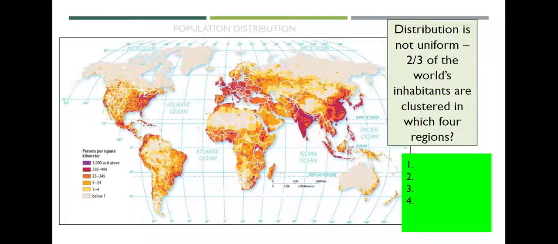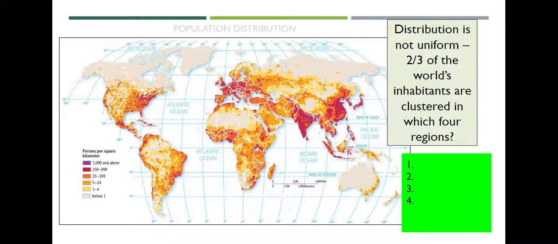So the distribution is not uniform. 2/3 of the world's population are inhabited in 4 distinct clusters. So I want you to try to think about where you think these clusters are. Take a minute, look at the population distribution map, and then pause the video and fill out the 4 clusters where you think they are. You can be very general in your thinking of where you are putting these clusters. So go ahead, pause the video, and fill out the 4 clusters.